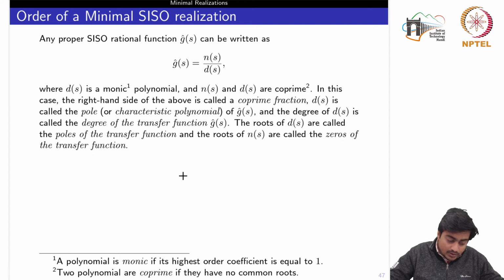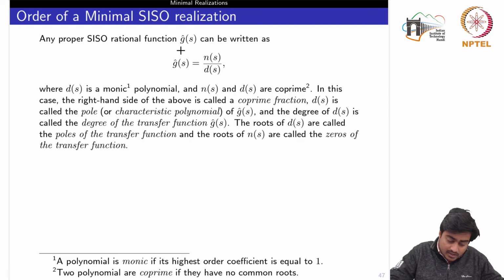Talking about the order, or setting up some connection between the realization and a SISO transfer function, we will first recall some basic definitions which we had also discussed in the previous weeks.